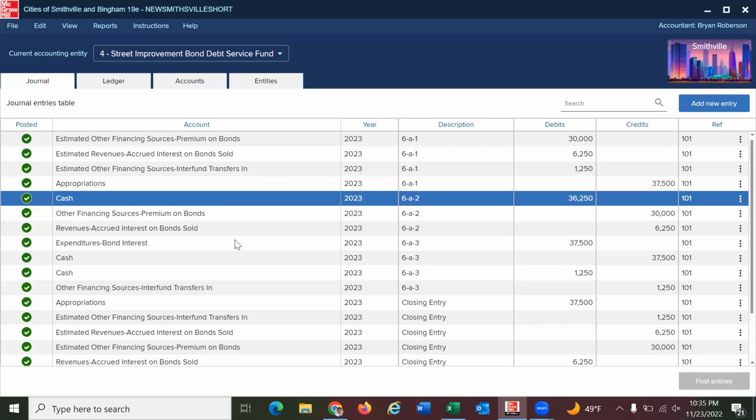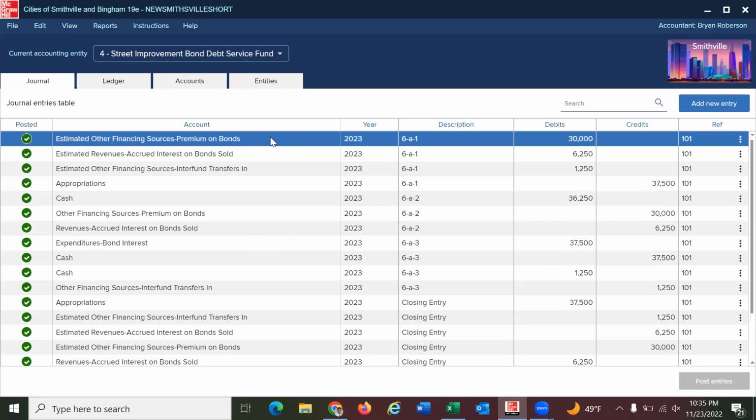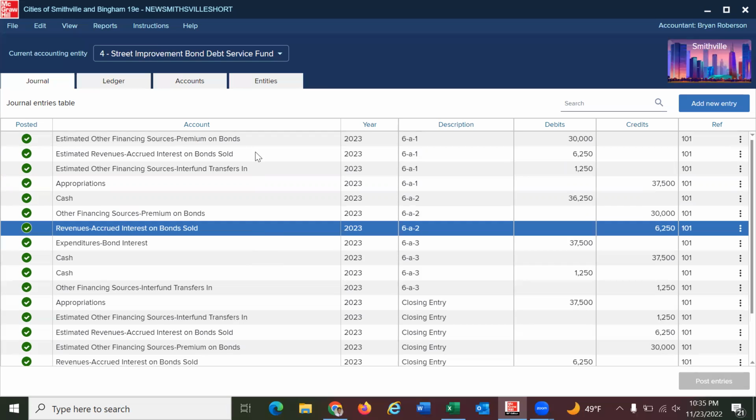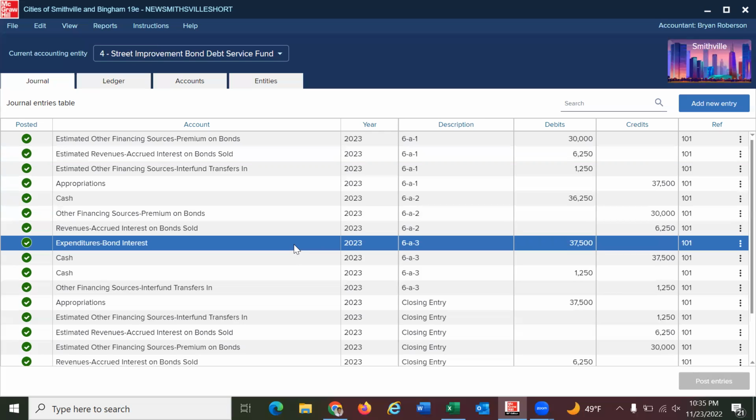Moving on to the second entry, we have premium and accrued interest on bonds received by the street improvement fund. Here we are going to be using the cash, which is basically what we are attaining, and then also the other financing sources, which is our premium on bonds, the 30,000 that we have up here, as well as the interest on bonds payable, which is the 6,250, right here. Moving on to our third problem, we have the fund received an interfund transfer of 1,250, and then also mentioning here we have the 6,250.